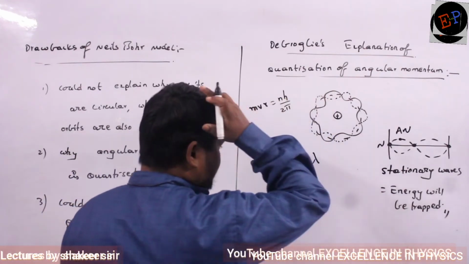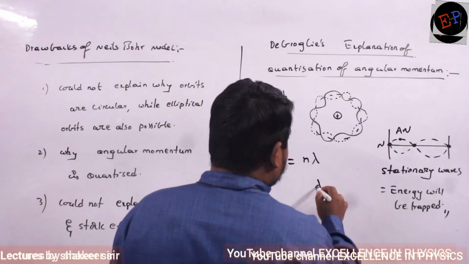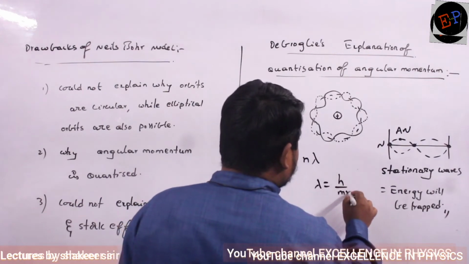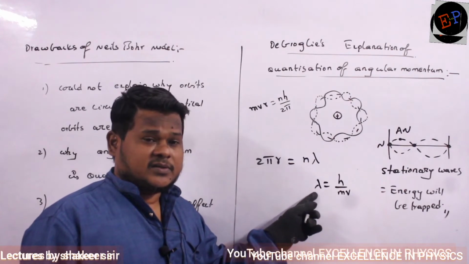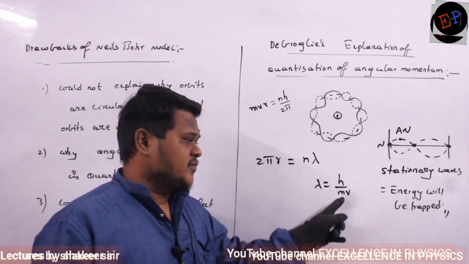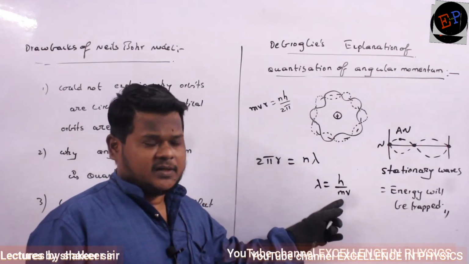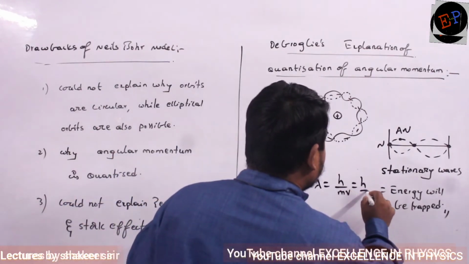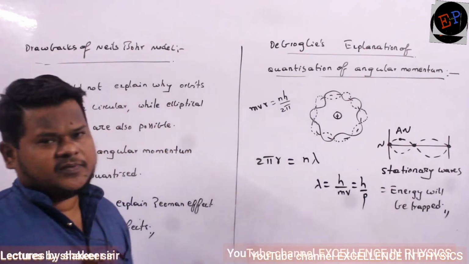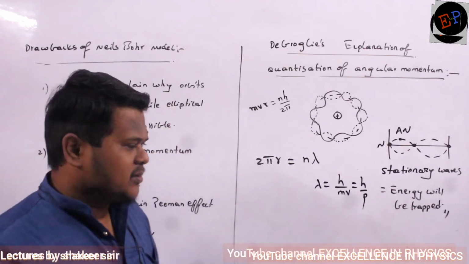And according to de Broglie's hypothesis, we know that lambda is equal to h by mv. Okay? The wavelength of a particle or of radiation is equal to h divided by the momentum of the particle. Momentum means mass into velocity. Or you can write h divided by p also. This we will study in dual nature of matter.